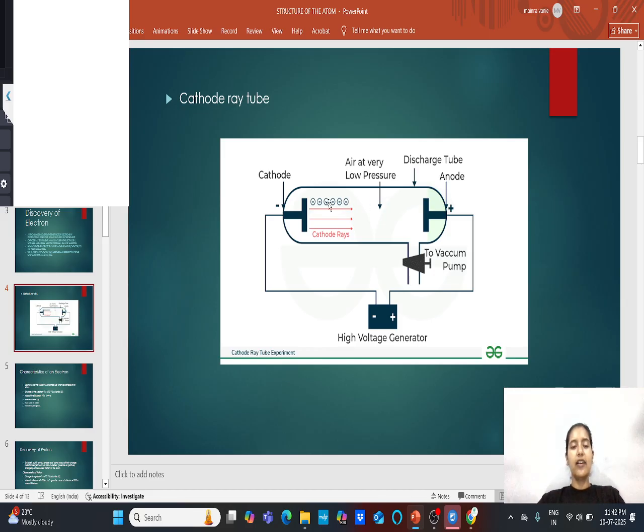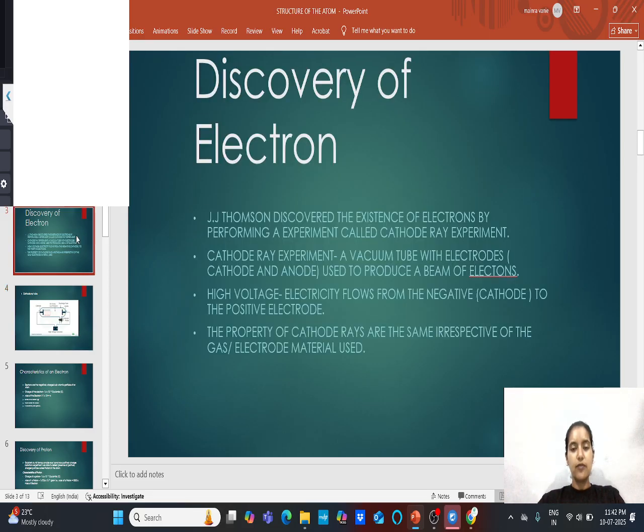So now let's have a look at the discovery of the electron. So what is the discovery of electron? It has been discovered by Thomson, who did the cathode ray tube experiment. Now what is a cathode ray tube experiment?